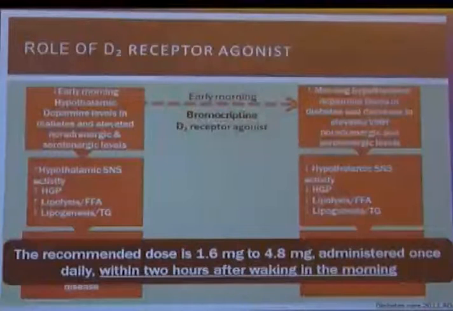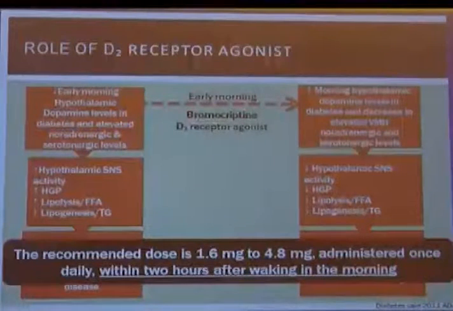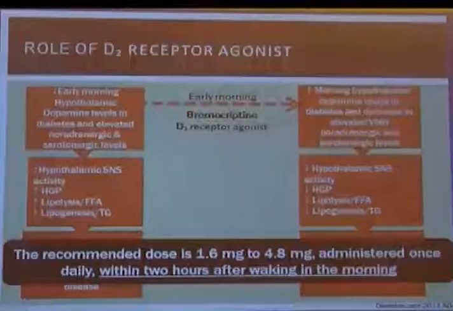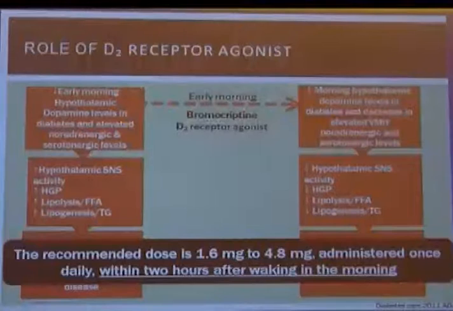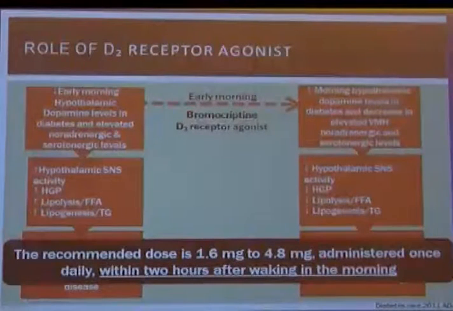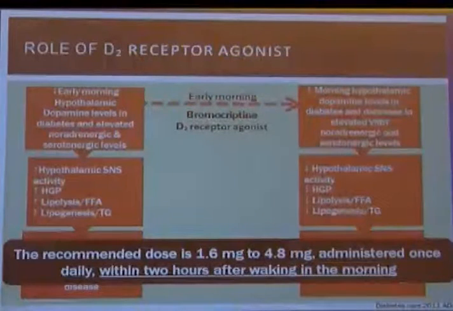Well, we now have the dopamine receptor agonist bromocriptine. What happens in the early morning in diabetic people? There is a hypothalamic decrease in dopamine levels and elevated noradrenergic and serotonergic levels, which leads to increased hypothalamic SNS activity, increased hepatic glucose output, increased lipolysis, free fatty acids, increased lipogenesis and increased triglycerides. All this leads to metabolic syndrome as well as hyperglycemia.